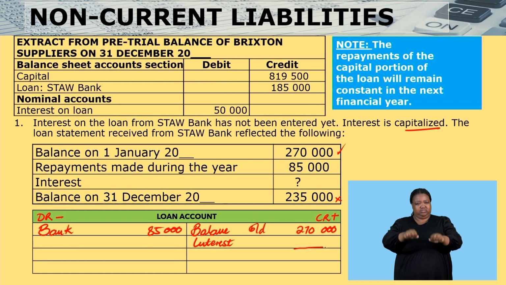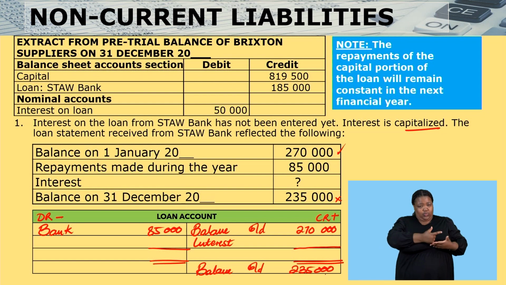That means here I'm going to have my double lines. At the bottom, I'm going to have my balance brought down, 235,000, the loan at the end.